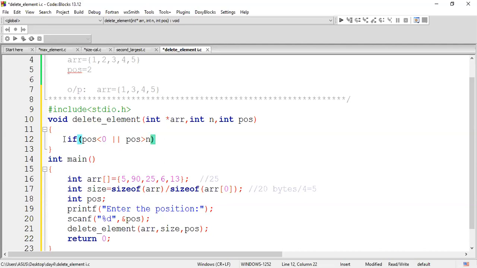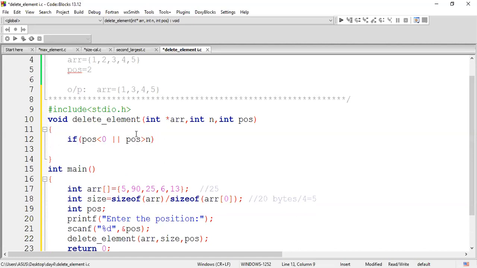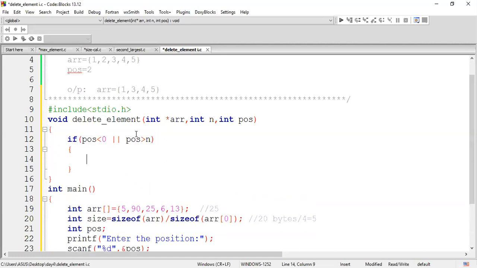If it is greater than n, then I'll come to the conclusion that it is an invalid position. I can stop it here, no need of going further. I can printf invalid position.